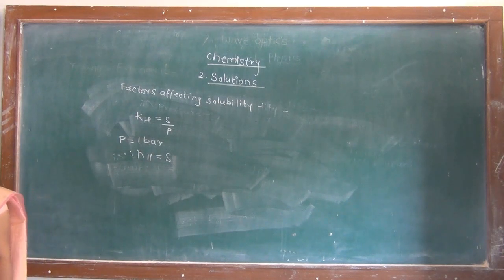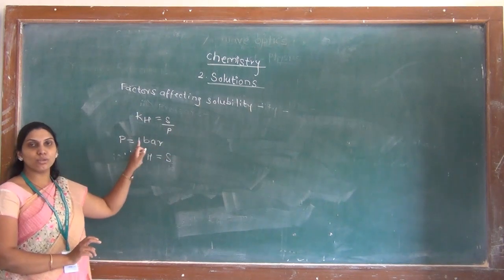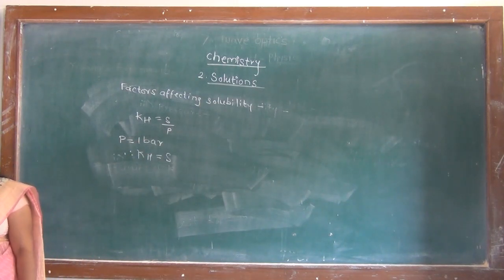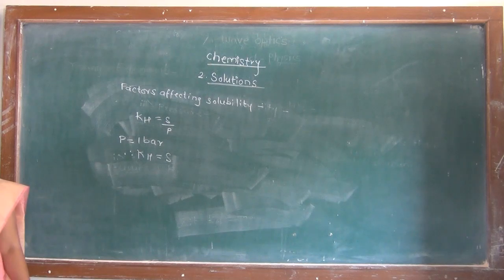So Henry's constant is defined as the solubility of the gas in given amount of solution when the pressure of solution is 1 bar. What is Henry's constant? Henry's constant is nothing but the solubility of gas when the pressure of gas is 1 bar.